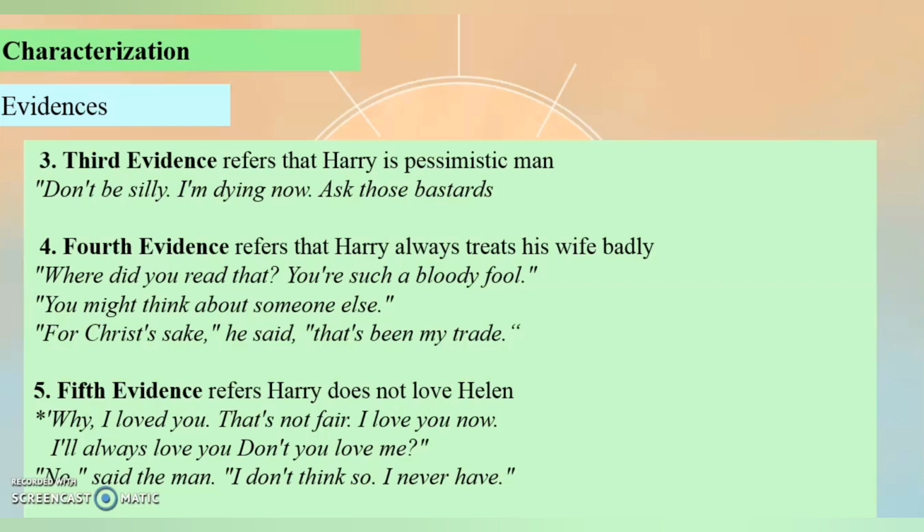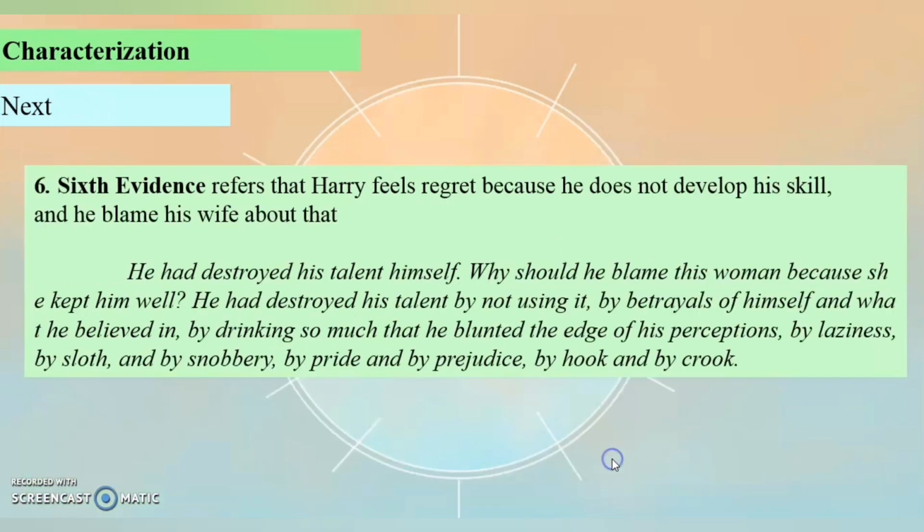You can read that. And the fourth evidence refers that Harry always treats his wife badly. You can read the example of the line that tells about that. And the fifth evidence refers that Harry doesn't love Helen. And you can read that. The example that Harry doesn't love Helen.